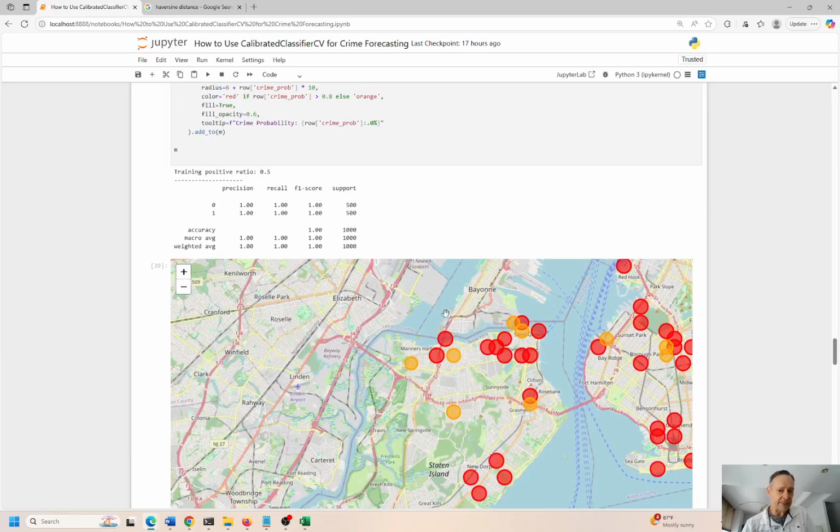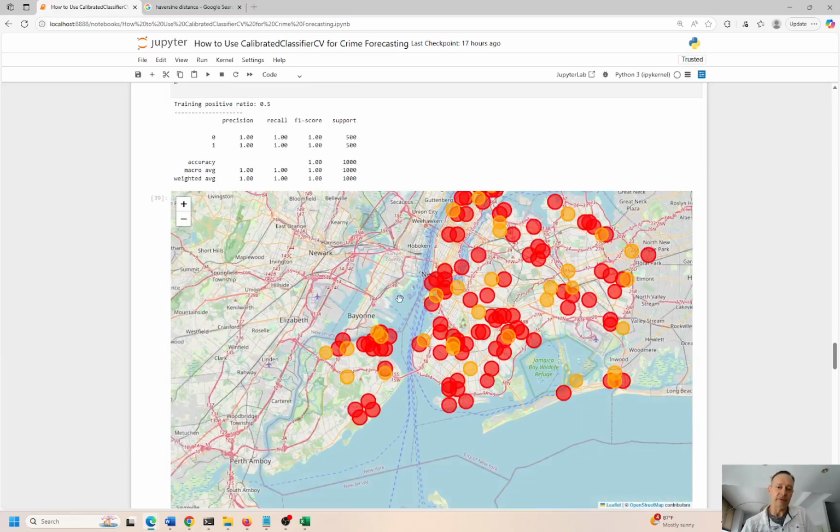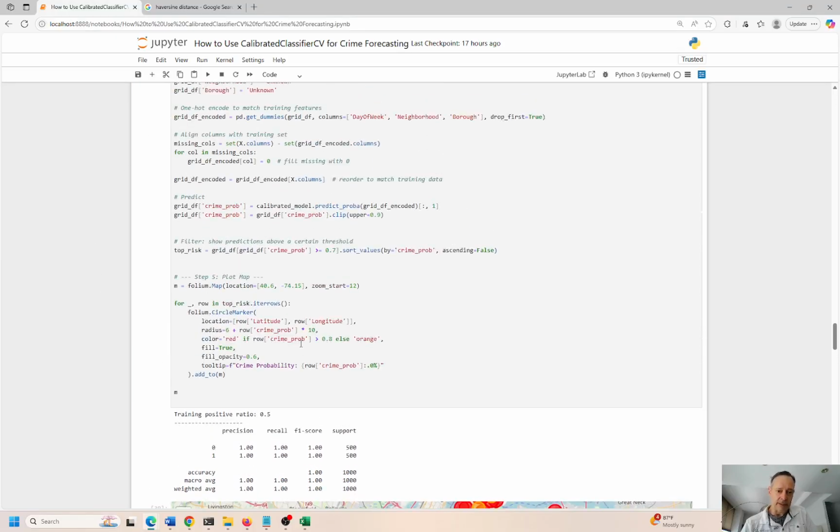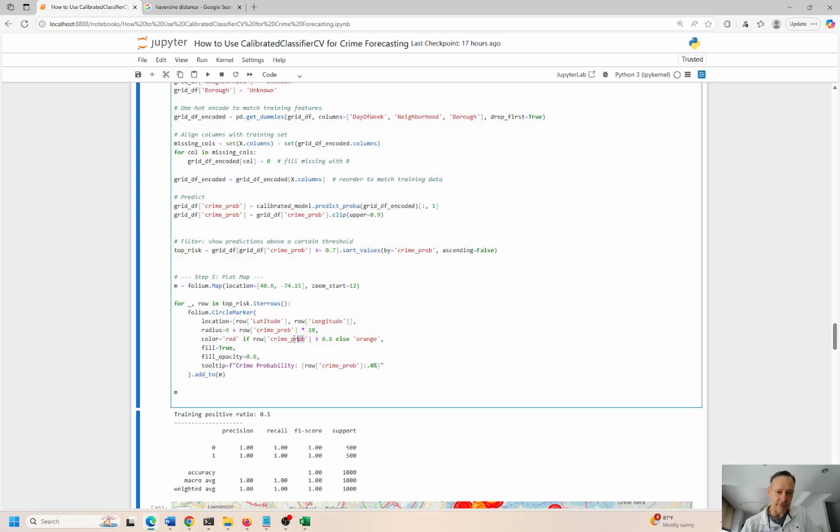Okay, so we have the map. Everything's done over here. If we zoom out, we can see the red circles. Red comes from higher intensity of crime. If the crime probability is greater than 0.8, then orange.